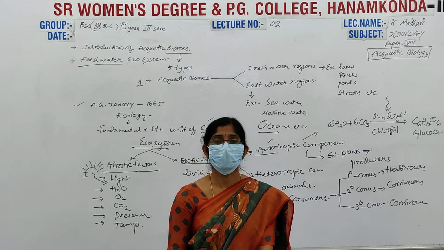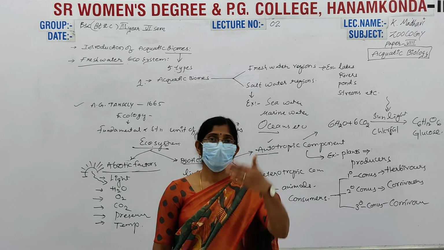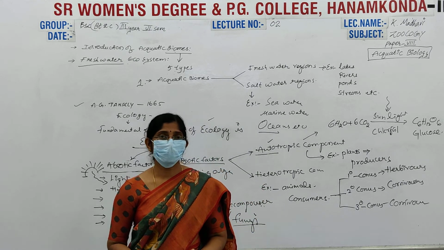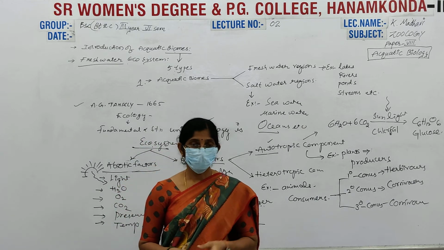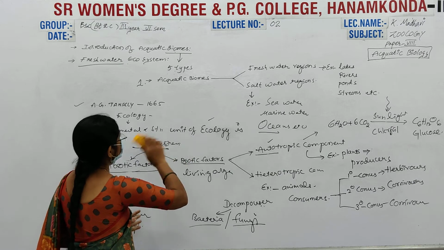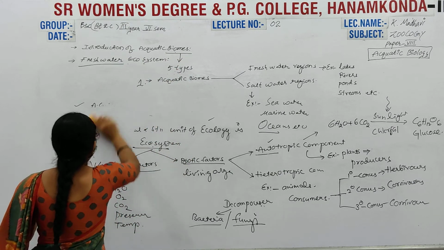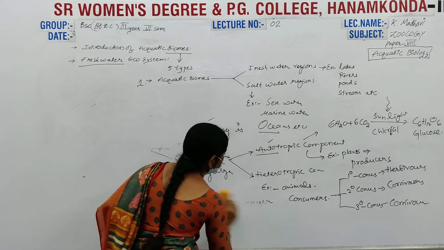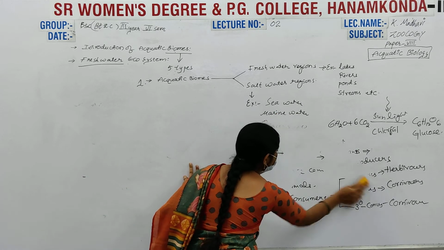In the pond ecosystem, we observe the zones: how the zones are present in water bodies, pond ecosystem, lake ecosystem, whatever it may be. The simple structure is there. This is just a simple overview of aquatic biomes and ecosystem definition, where the factors are affecting, and how the cycle goes on in nature.